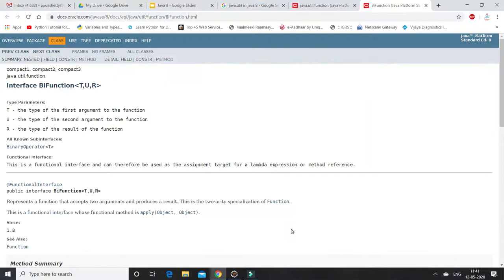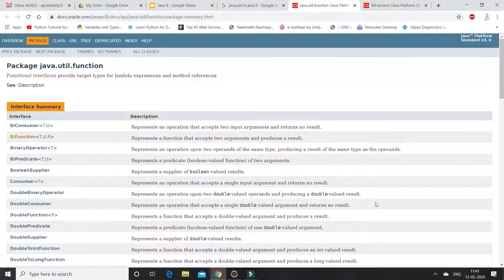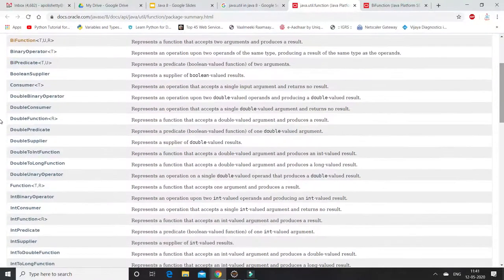So I'm going to provide more examples in the upcoming session. I'm going to implement Predicate, what is Predicate, what is IntFunction, IntBinaryOperator, DoubleFunction. I'm going to provide these in the upcoming session.